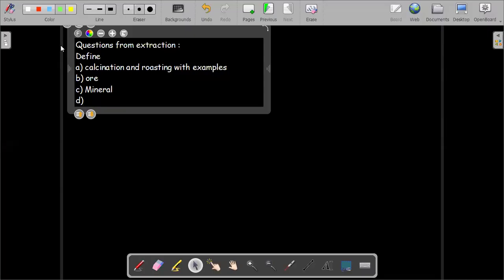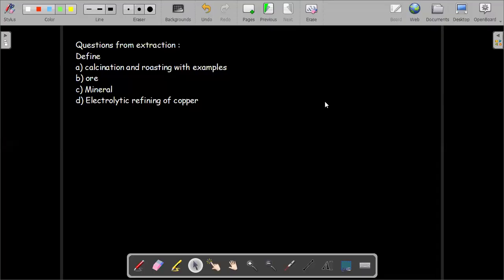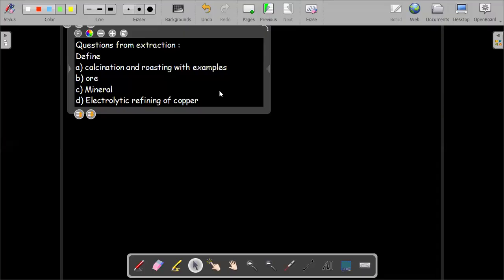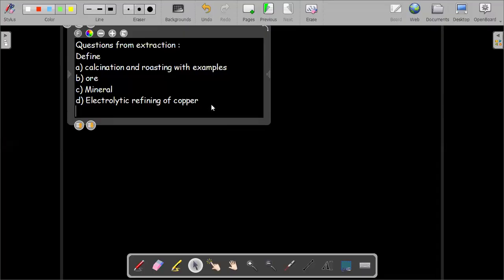You may also have questions related to electrolytic refining of copper, however there are very few questions related to it. One more thing, this definition is also asked. The last one is enrichment.